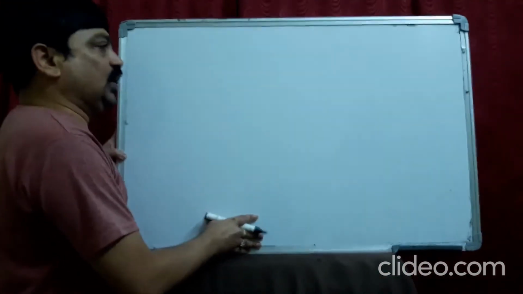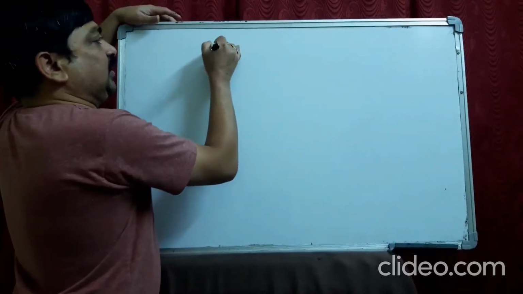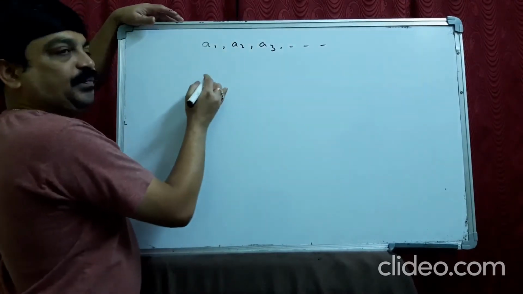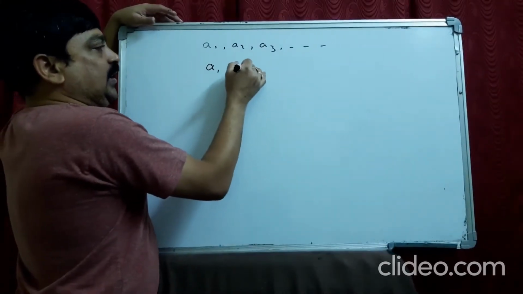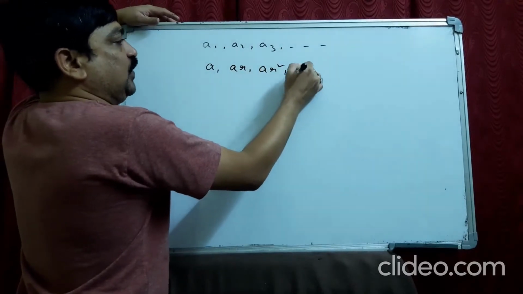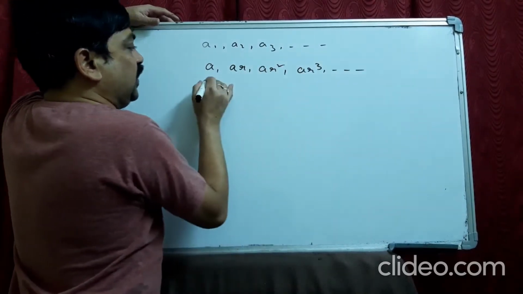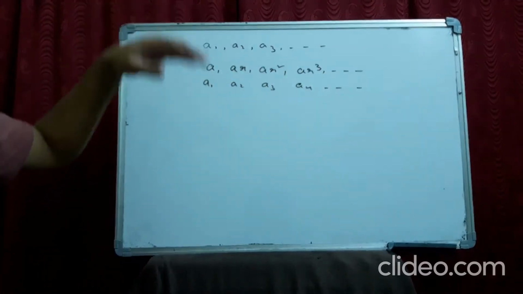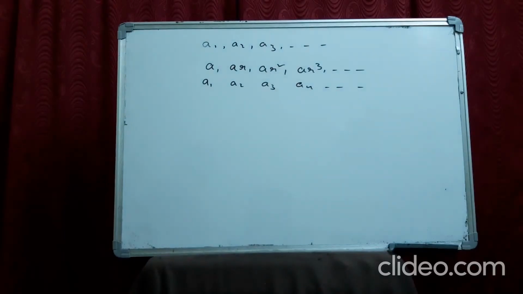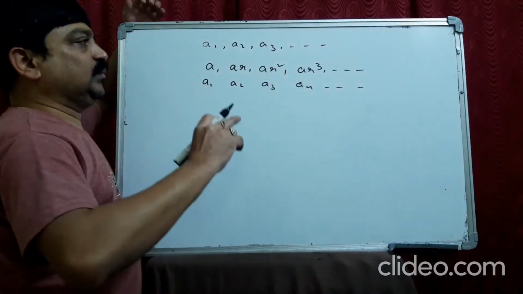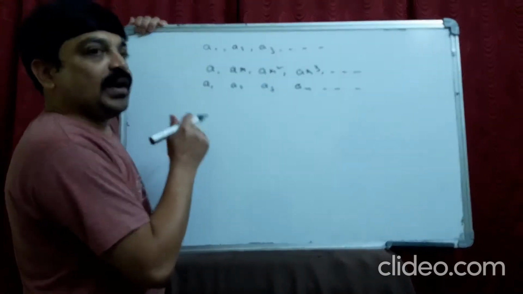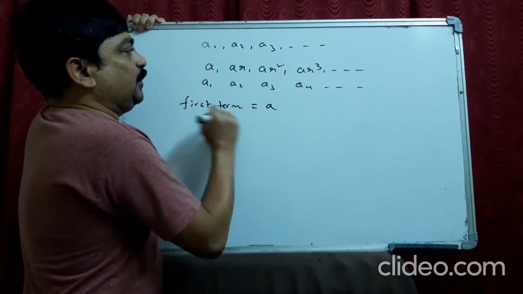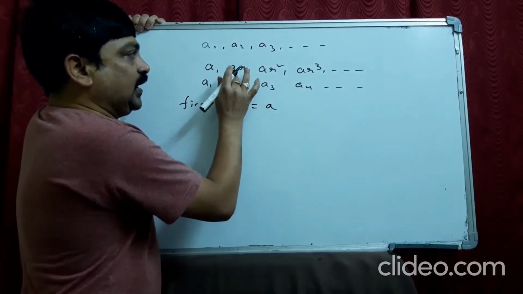Like in AP, here also you will have a series like A1, A2, A3. The terms will be a, ar, ar square, ar cube, and so on: the first term, second term, third term, fourth term. Like in AP we had a common difference, here you will have a common ratio. The first term is always a, the second term will be ar.